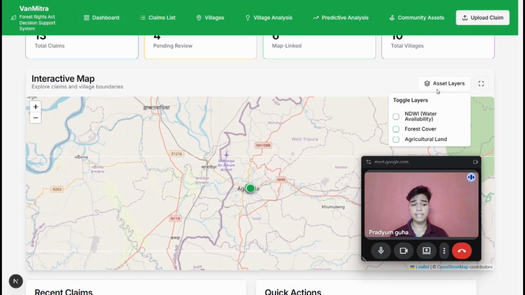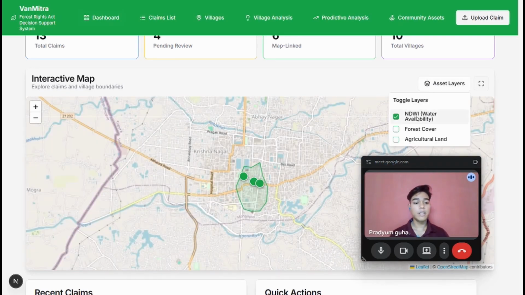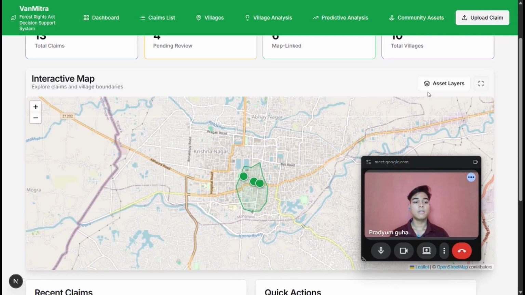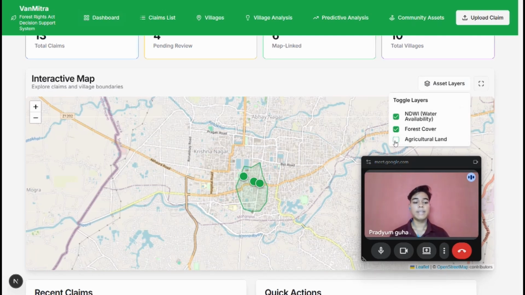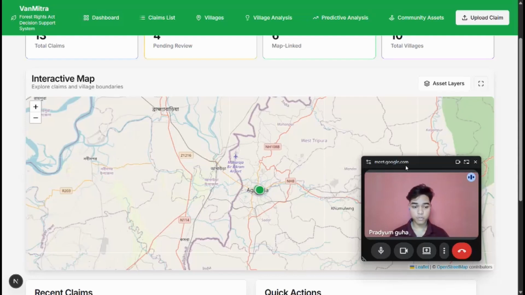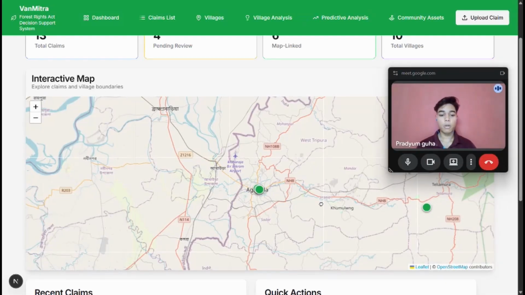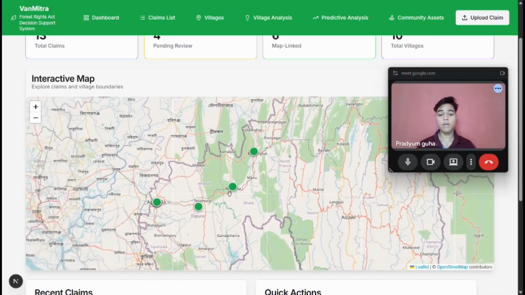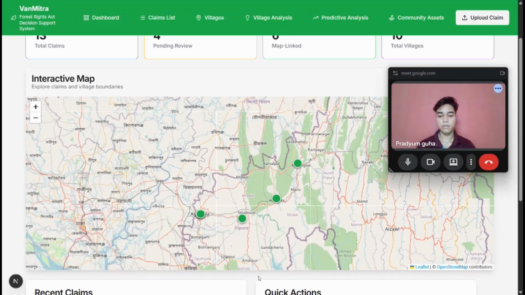Suppose we have gone for asset layers. Here we can use it for water availability, for forest cover that the village holds, and for the agricultural land that the village holds. So this will give the pure visualization to the policymakers where and what policies should be implemented.